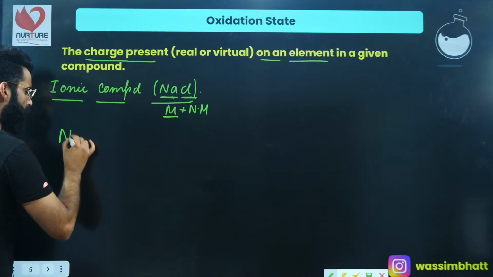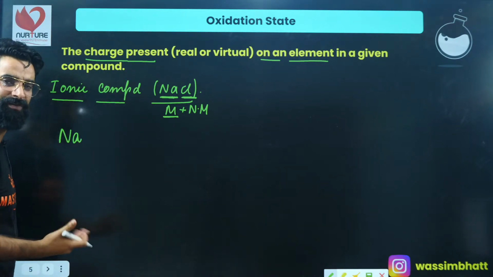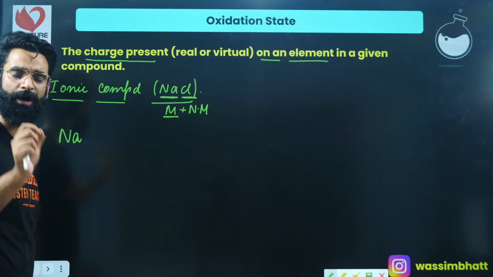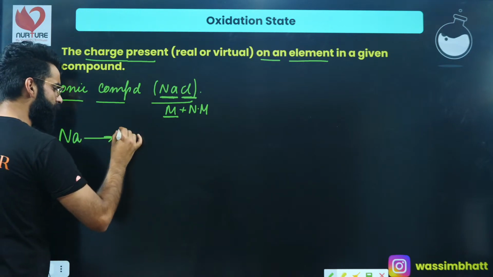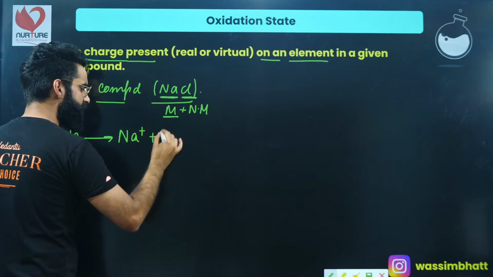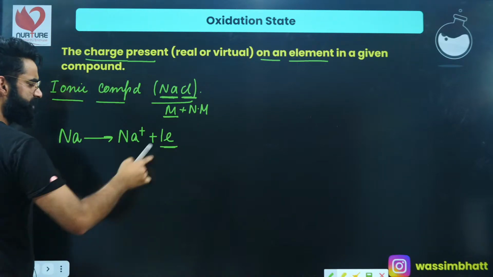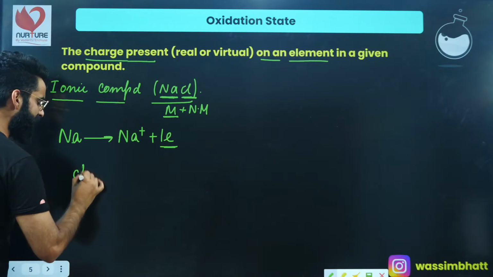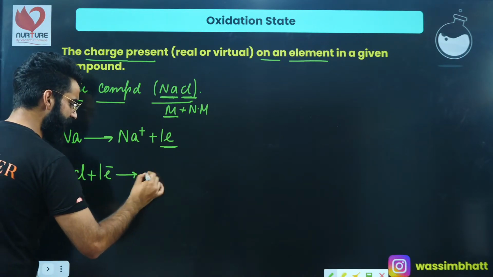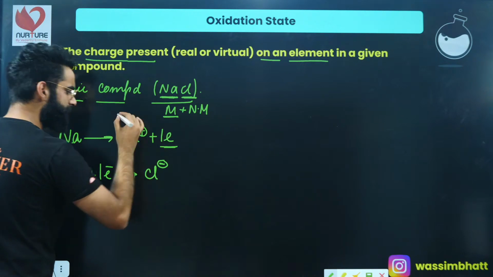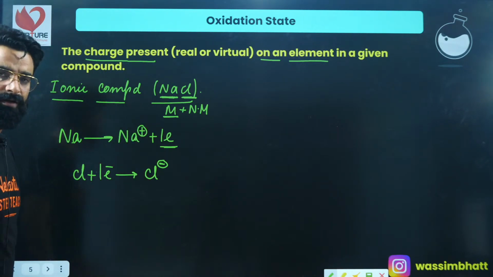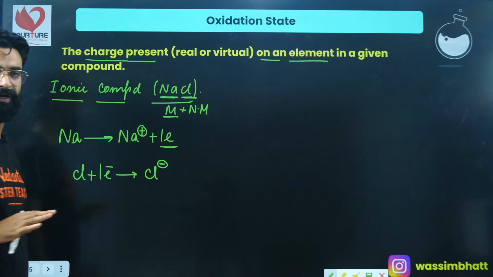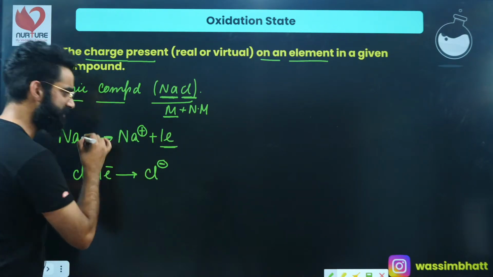Basically, sodium, which is the typical metal and highly electropositive in nature, has only one electron in its outermost shell, so it easily loses that one electron and gets converted into Na+. This one electron, completely lost by sodium, will be completely gained by chlorine, which gets converted into Cl-. So sodium lost one electron completely and chlorine gained it completely, due to which you got Na+ and Cl-.